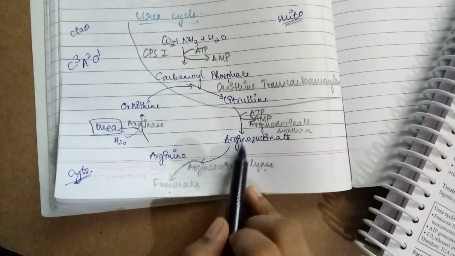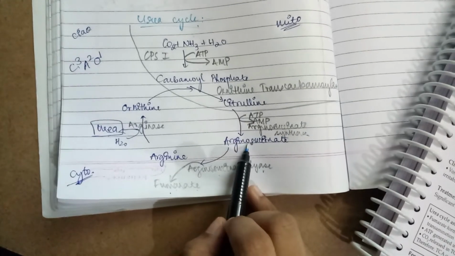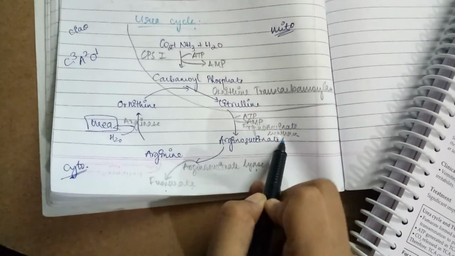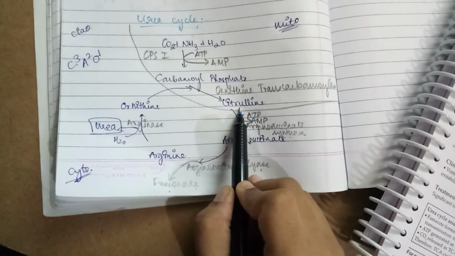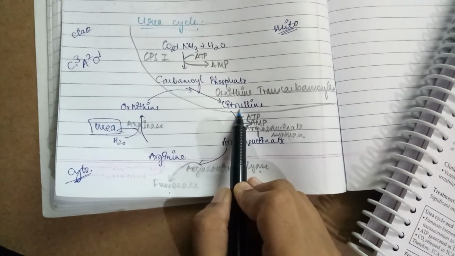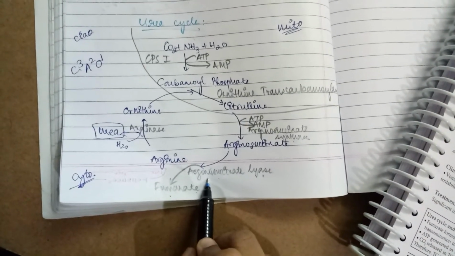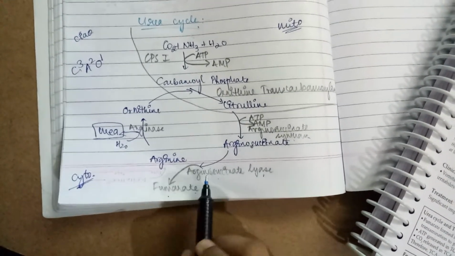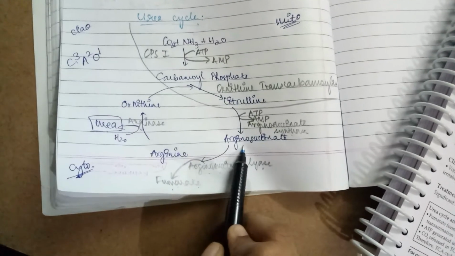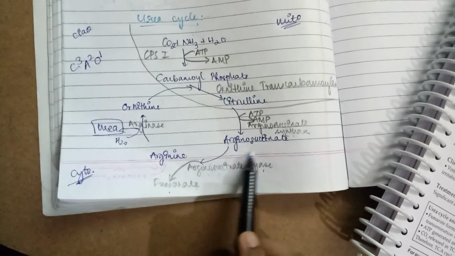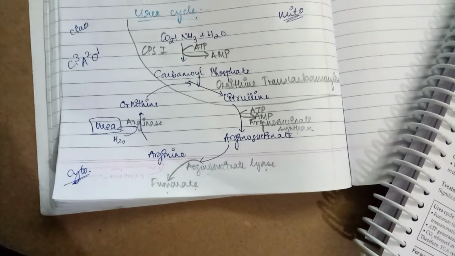Then citrulline is converted to arginosuccinate by arginosuccinate synthase. When arginosuccinate synthase is absent, there will be increased accumulation of citrulline. It is known as citrullinemia. Absence or defect of arginosuccinate lyase will cause accumulation of arginosuccinate, known as arginosuccinic aciduria, since arginosuccinate is an acid, also called arginosuccinic acid.